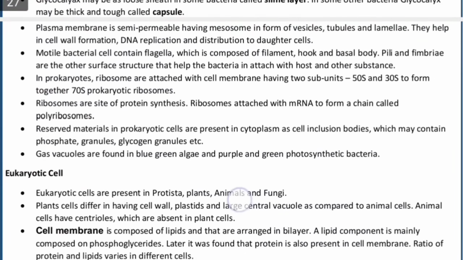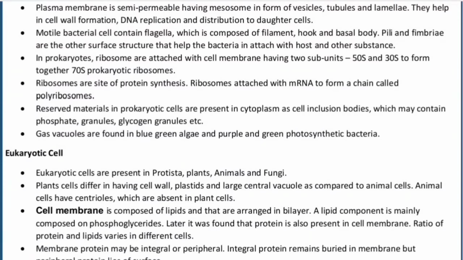The plasma membrane is semi-permeable, having mesosomes in the form of vesicles, tubules and lamellae, which help in cell wall formation, DNA replication and the distribution of DNA to the daughter cells as well.